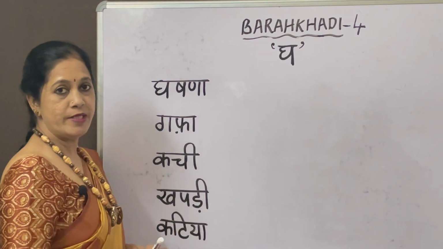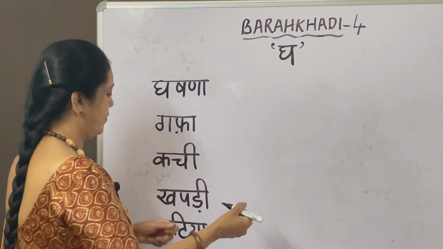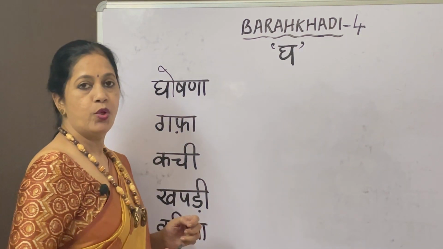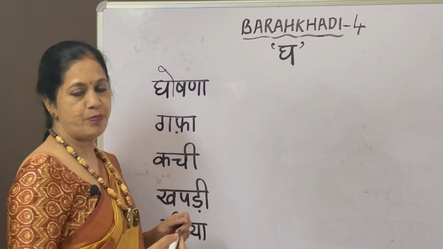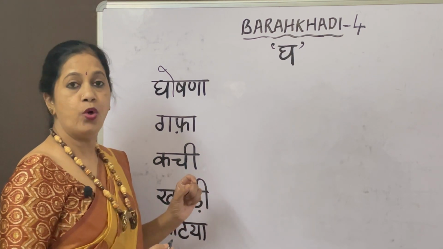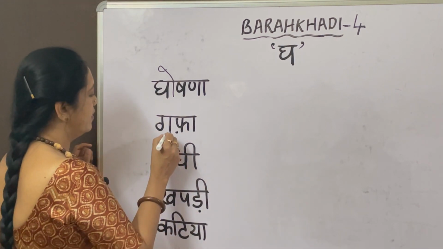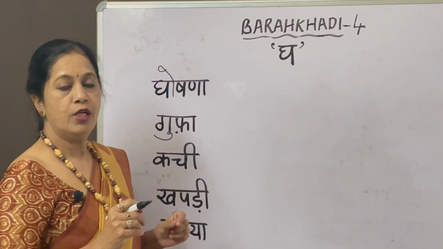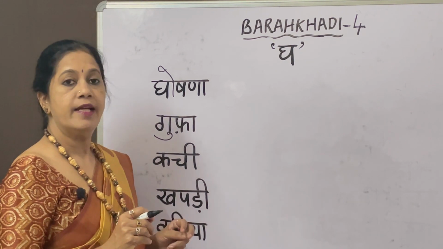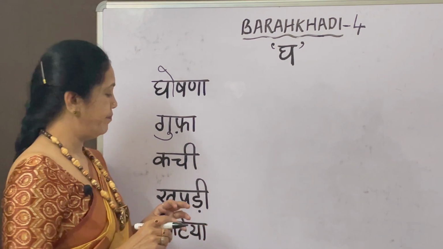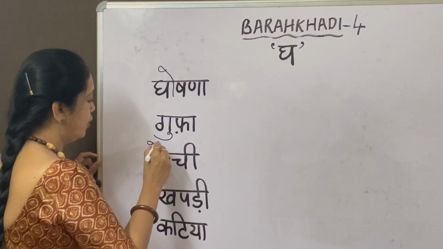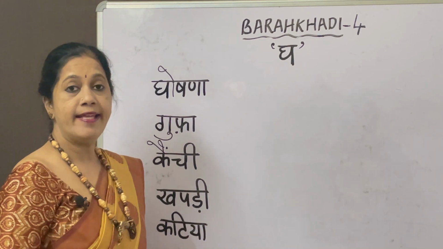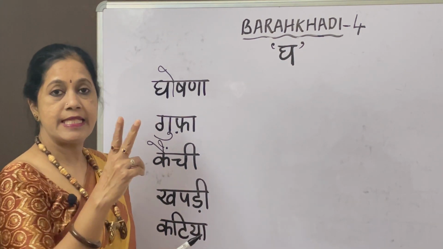The answers for the quiz. The first one is Ghoshna. Ghoshna means announcement. The next one, Gufa. Gu and Fa. Gufa, cave. The next one is two strokes on top with a dot. Kanchi. Kanchi means scissors.